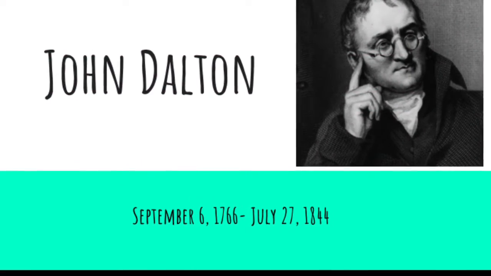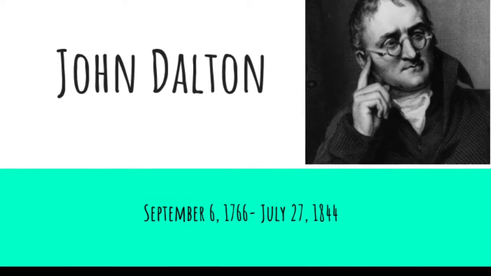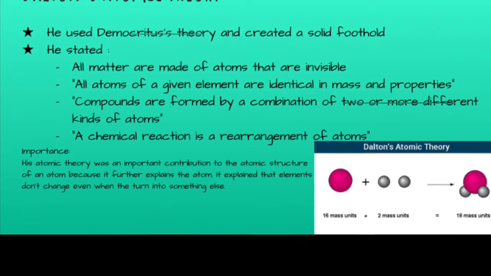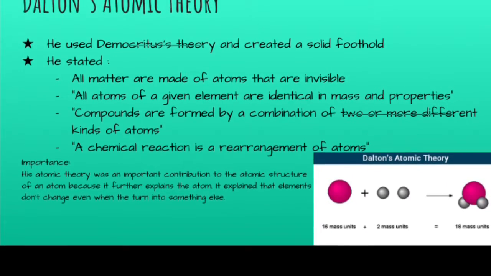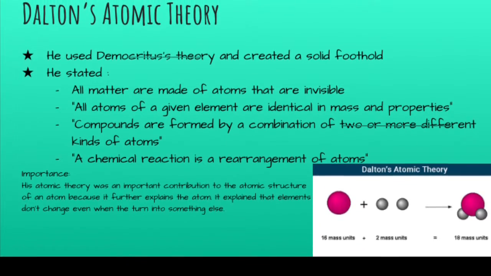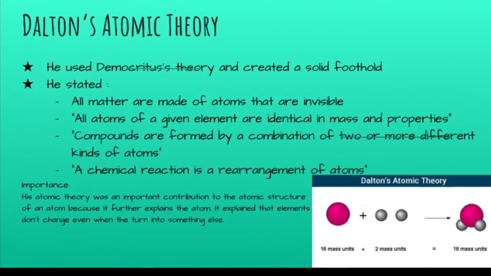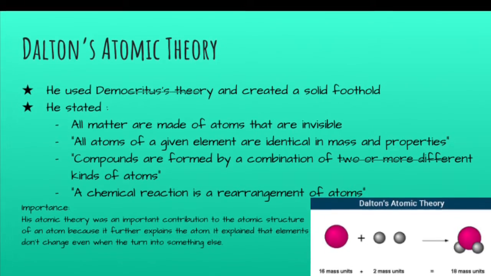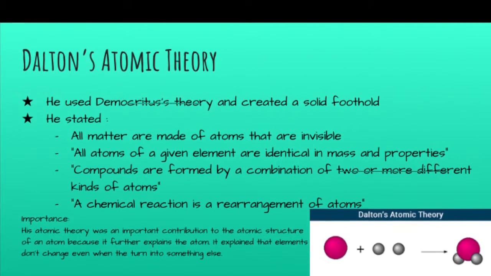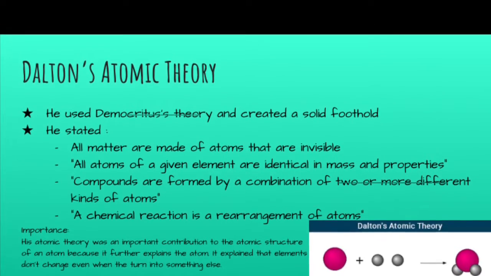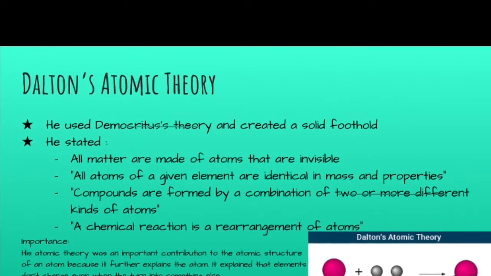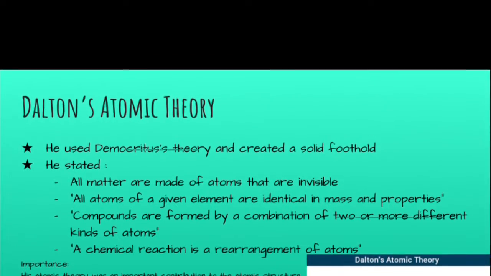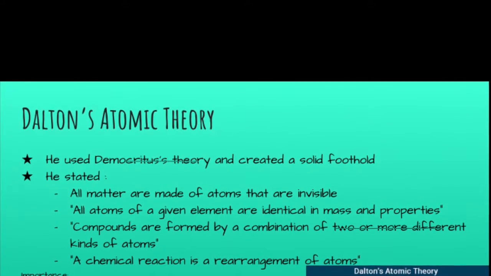John Dalton was born September 6, 1766 and died July 27, 1844. Dalton used Democritus' theory and created a solid foothold. He stated all matter is made of atoms that are invisible, and all atoms of a given element are identical in mass and properties. Compounds are formed by a combination of two or more different kinds of atoms. A chemical reaction is a rearrangement of atoms. His atomic theory was an important contribution to the atomic structure because it further explains the atom. It explained that elements don't change even when they turn into something else.